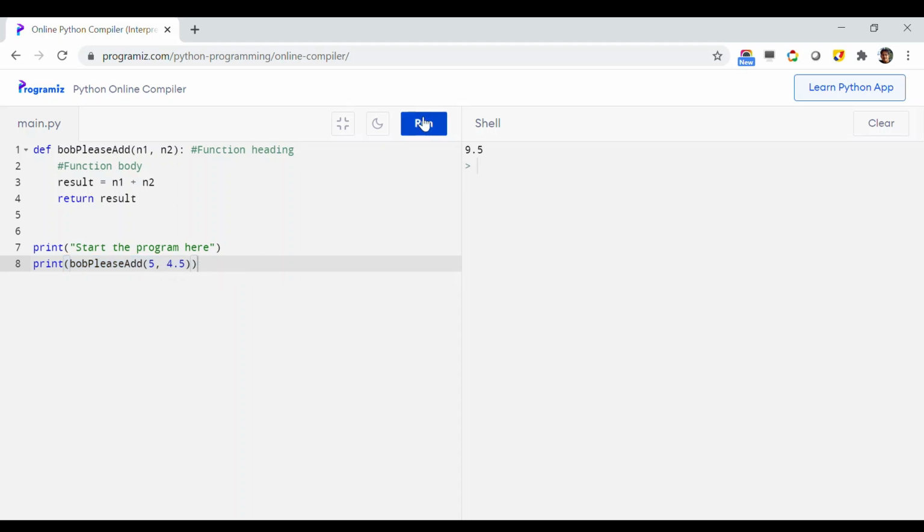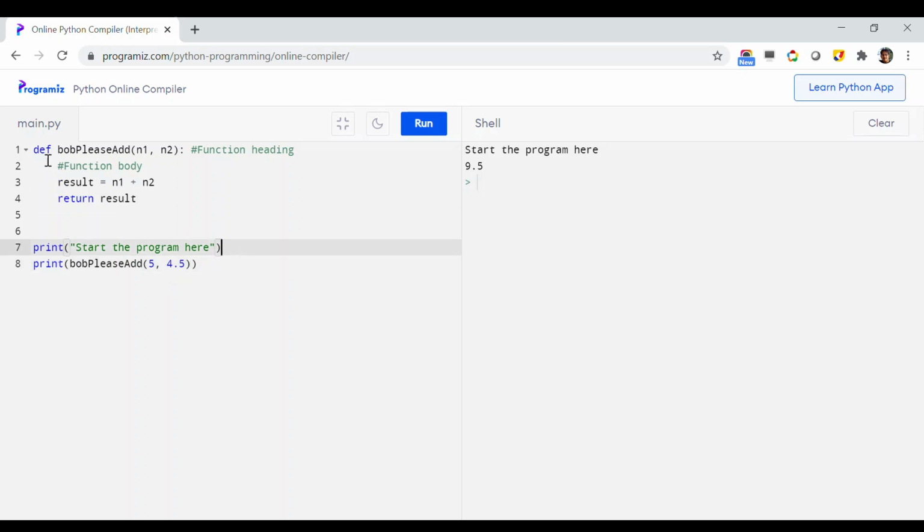So let us just run it, and as you can see, it started the program at line number 7, and then from line number 8 there is a print statement, and inside this print statement it called Bob please add. So it called it with 5 and 4.5 and then executed, and since there is a return, it got the result back and printed it in here.